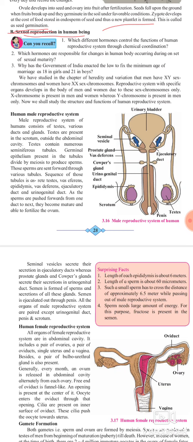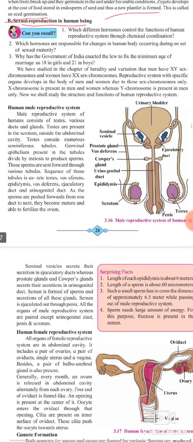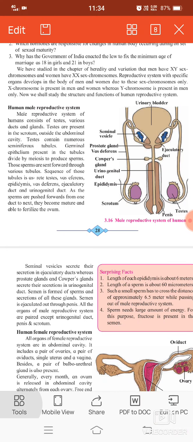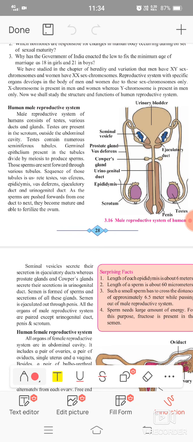Can you recall some questions which depend upon the 9th standard? You are also solving the bridge course, and that also depends on this recall point. So sexual reproduction involves heredity and variation. For man, that is having X and Y chromosomes, while for female, that is a woman, having X and X chromosomes. So this we have already studied in 9th standard.